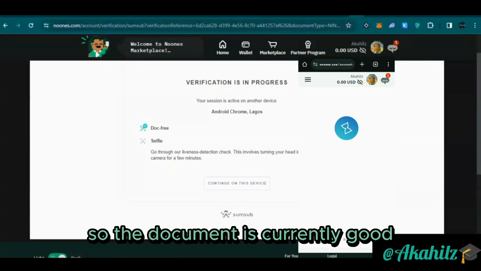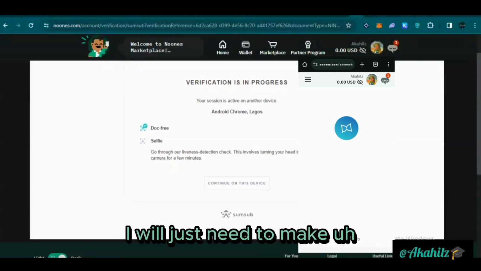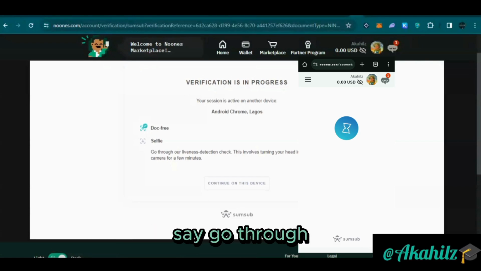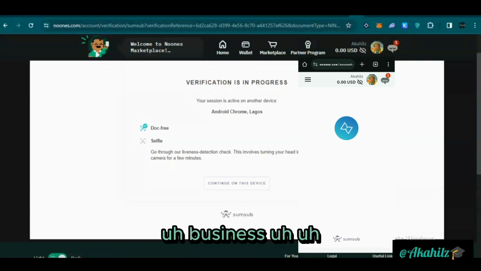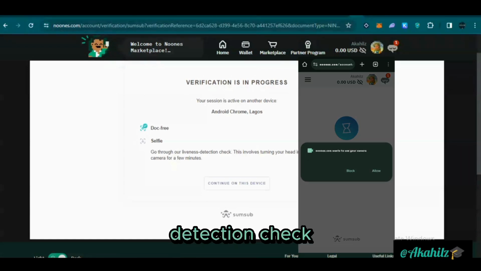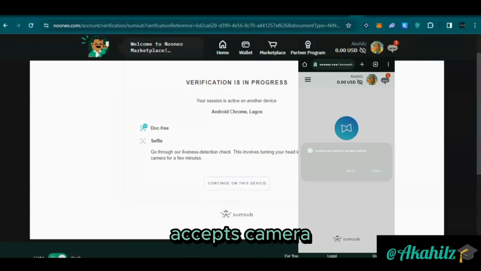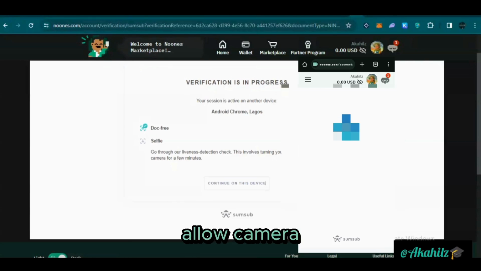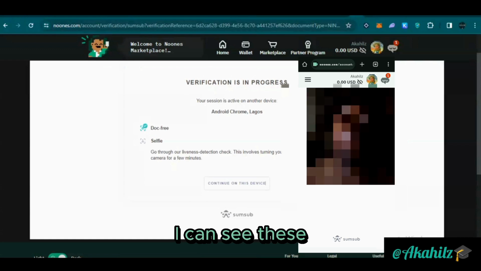So the document is currently good. I will just need to take this selfie. I think it says here, go through the liveness detection check. Okay, I'm just going to click accept, allow camera. You can see here, these are the facial checks.